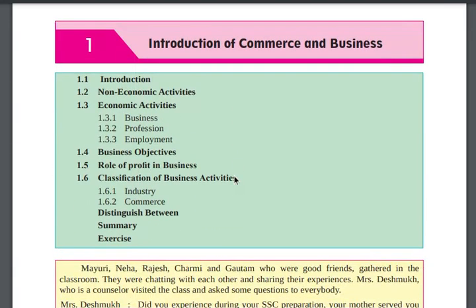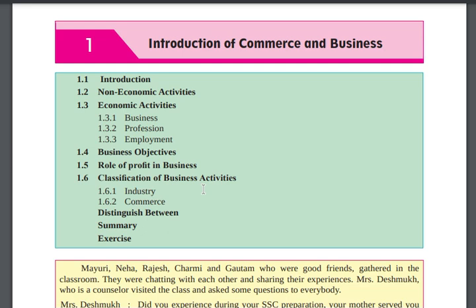Okay, let's start. I know that most of you do not work in a company, but you will get a little bit of knowledge of a company. So keep in mind whatever you think about a corporate company, and you will easily understand the subject. Right now, whatever school you are going to, everyone is aware of the school. School is also an organization, so think from that point of view, school or college. The first chapter is Introduction to Commerce and Business.